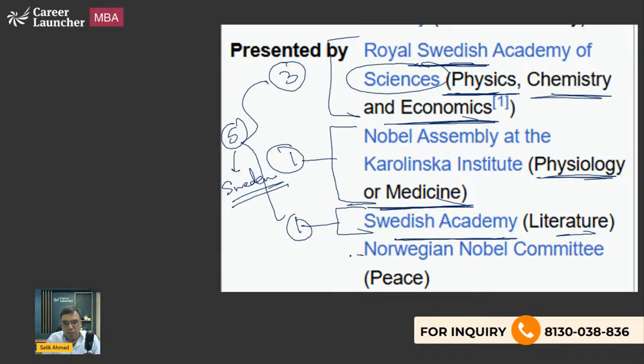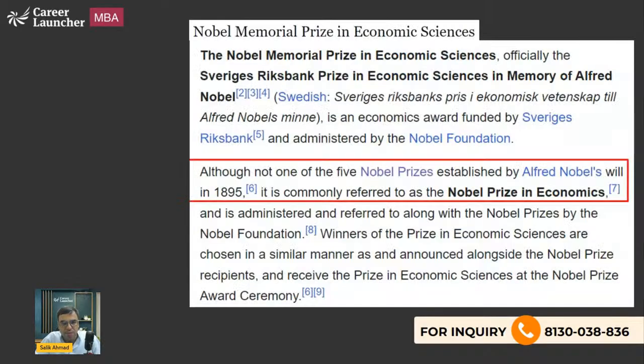The last one is the Norwegian Nobel Committee from Norway, which is the peace award. So 5 awards are given by Sweden, 1 is given by Norway. So these are the basic things you should be knowing about. At least you should remember the countries: that 5 awards are given by Sweden and 1, that is the Nobel Peace Prize, is given by Norway. If you do not remember the name of the academy or institute, that's fine. Just remember the countries which give the awards, because these are asked in the exam readily.